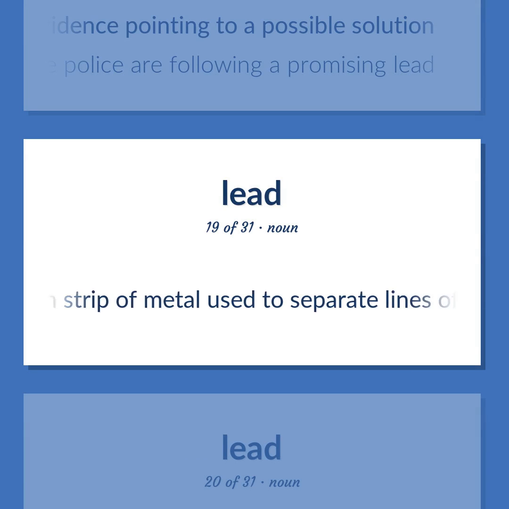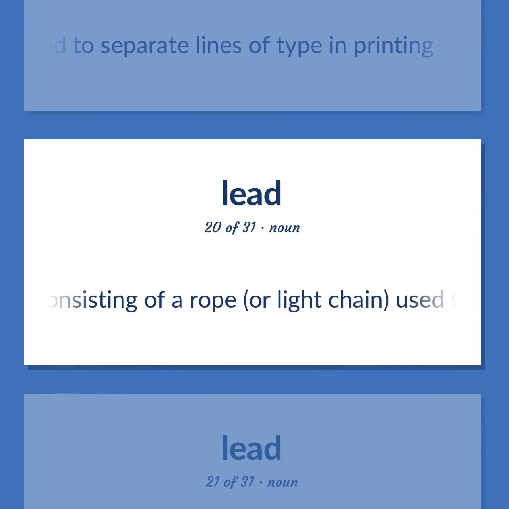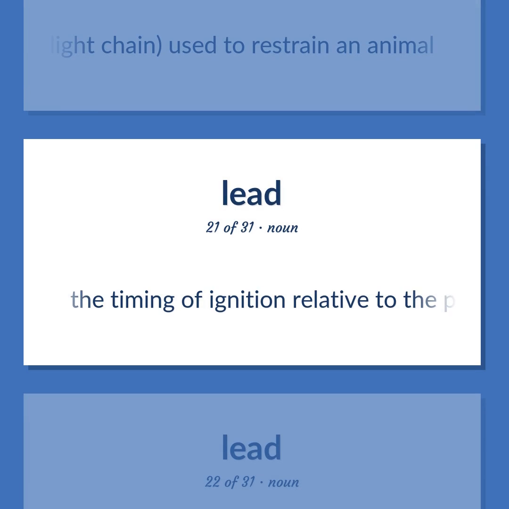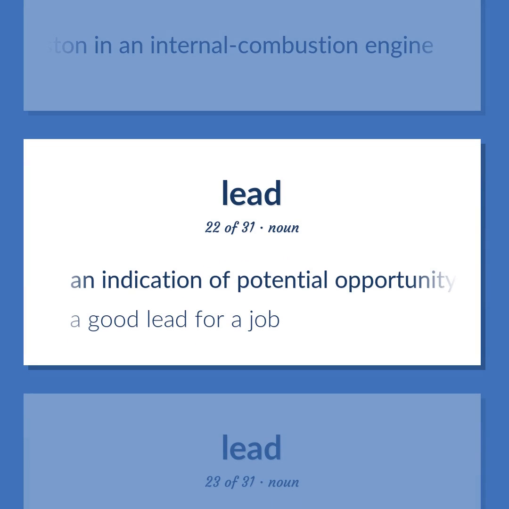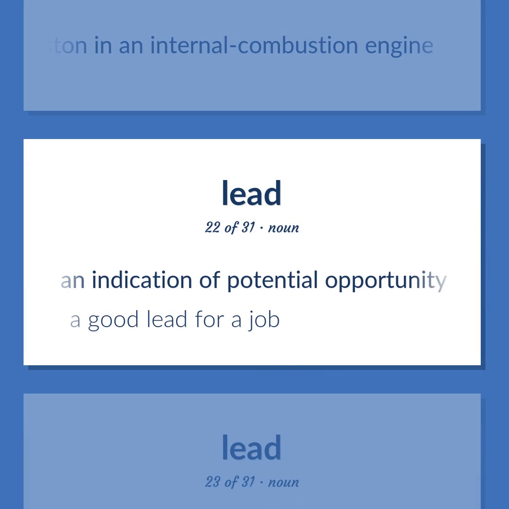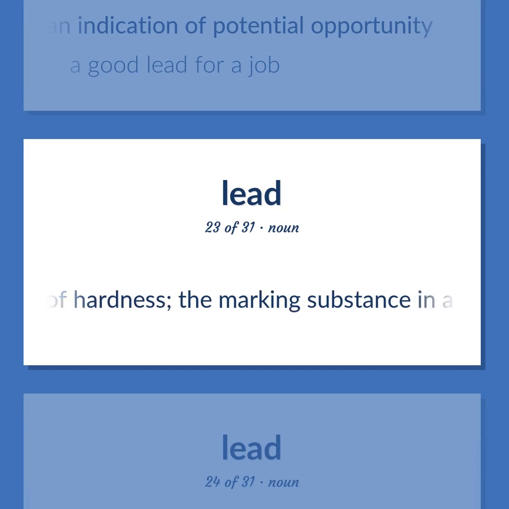Thin strip of metal used to separate lines of type in printing. Restraint consisting of a rope, or light chain, used to restrain an animal. The timing of ignition relative to the position of the piston in an internal combustion engine. An indication of potential opportunity. A good lead for a job. Mixture of graphite with clay in different degrees of hardness. The marking substance in a pencil.